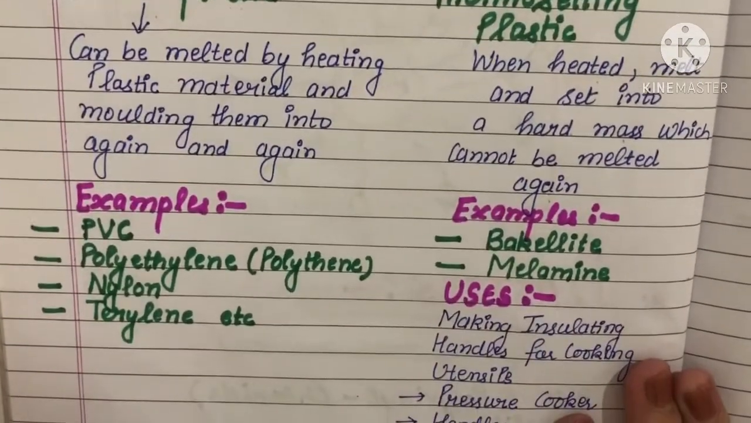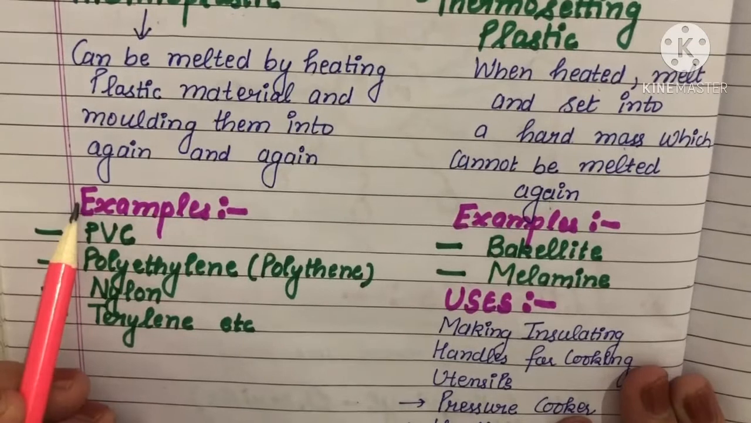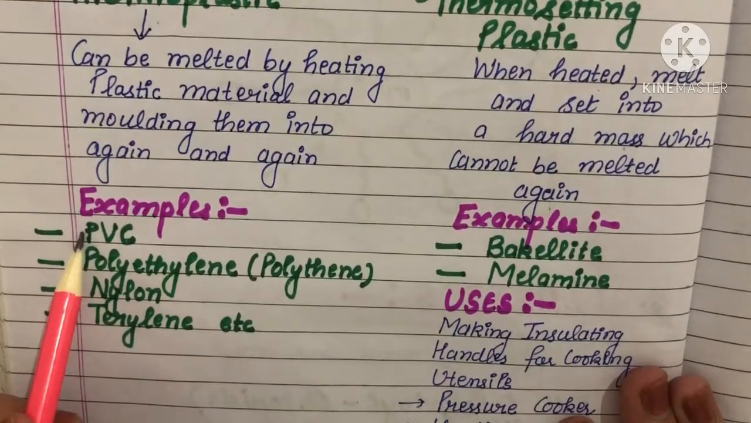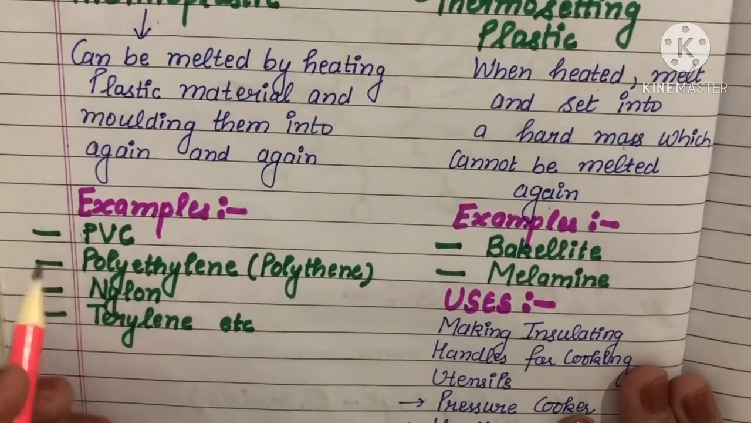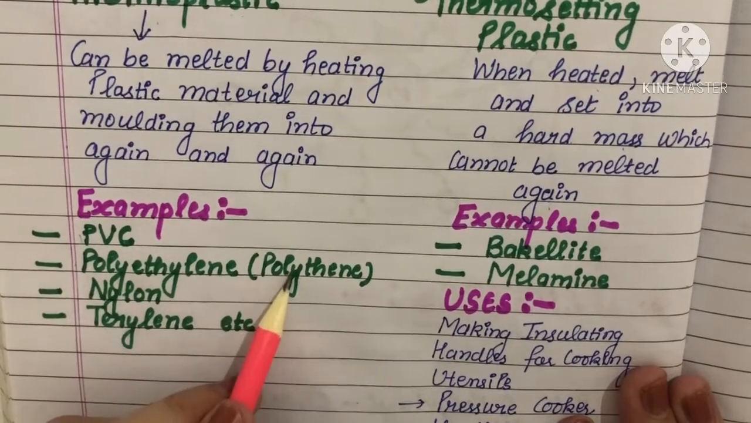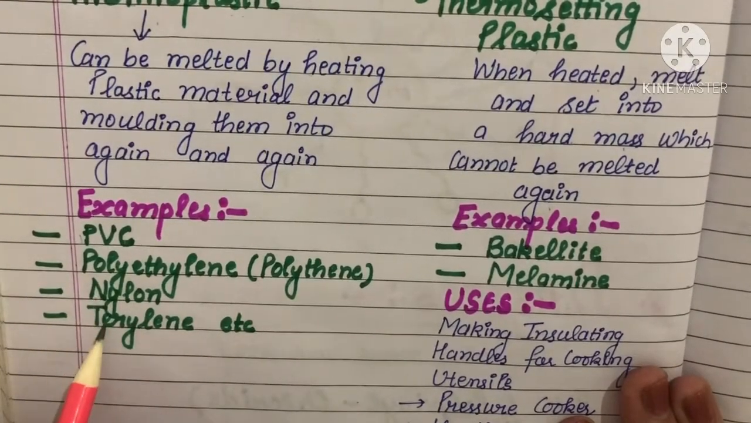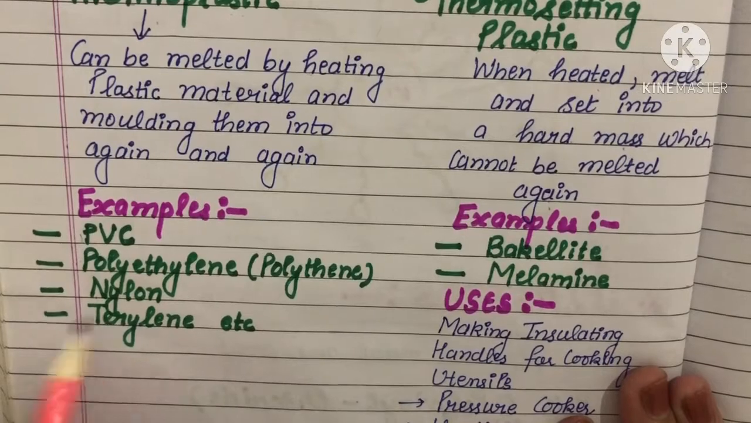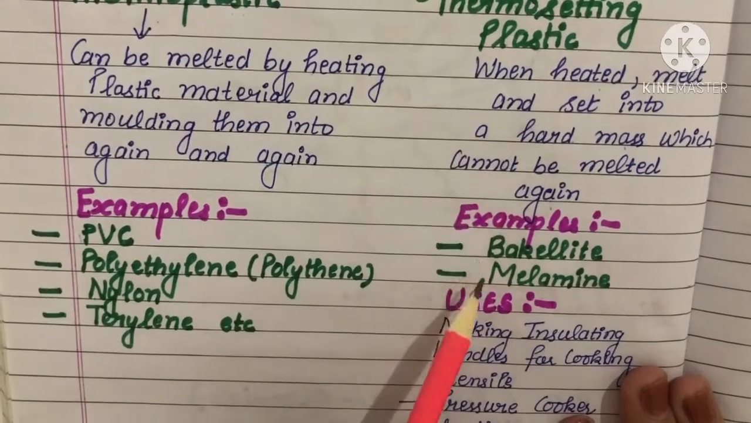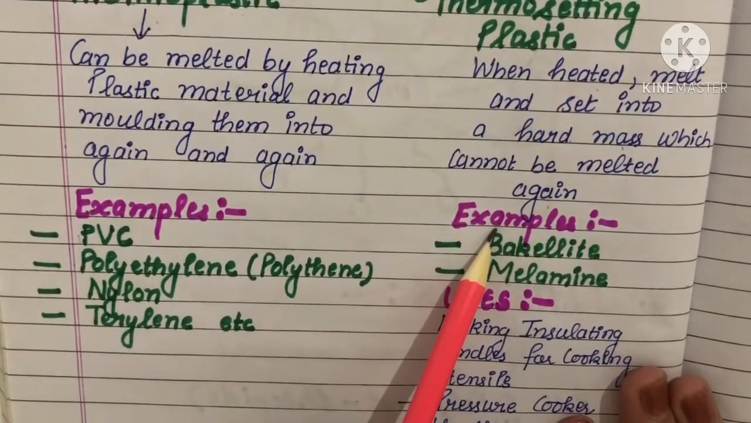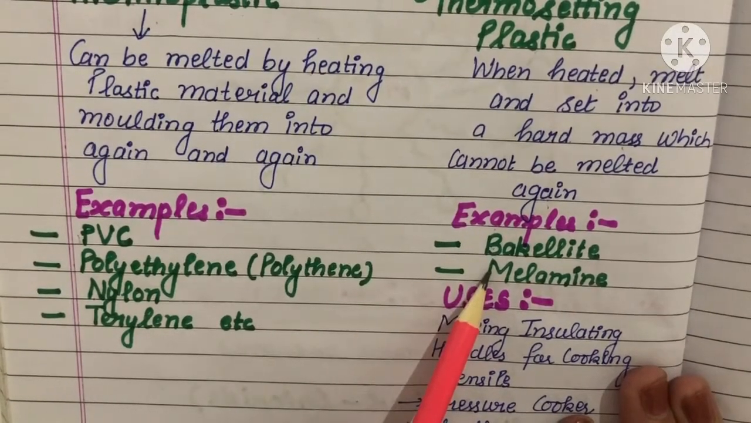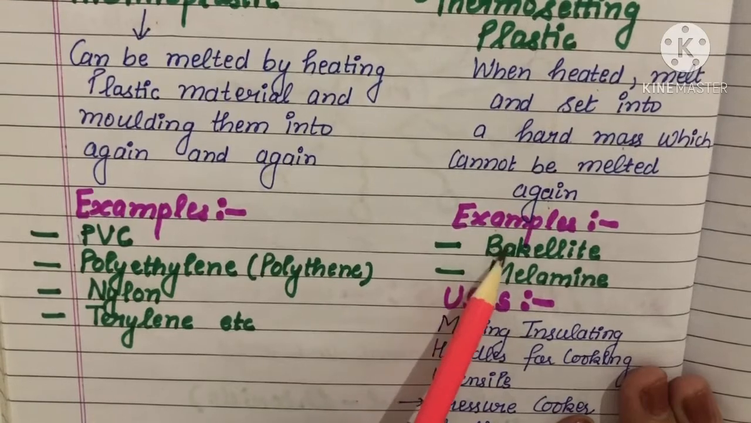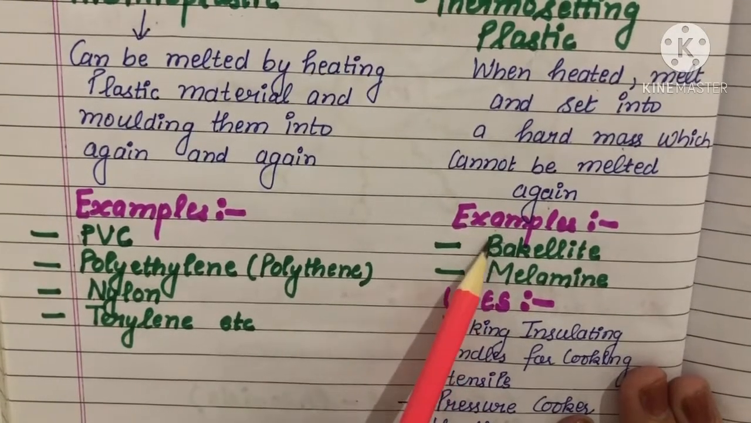So there are a few examples of thermoplastic. First one is PVC, that is polyvinyl chloride. Then polyethylene means polythene, nylon, terylene. And here are the examples of thermosetting plastic. First one is bakelite and melamine. These are the plastics that cannot be melted again and again.